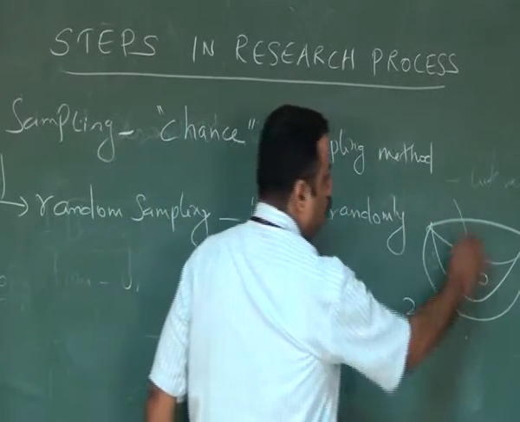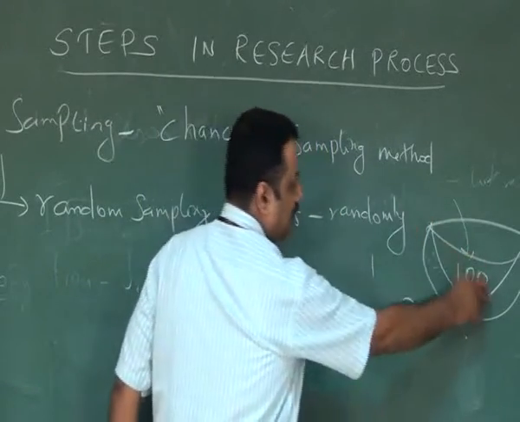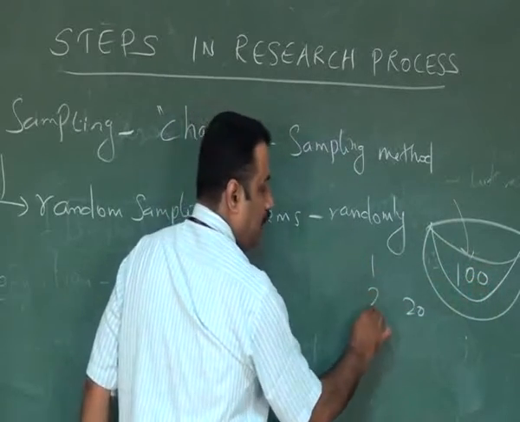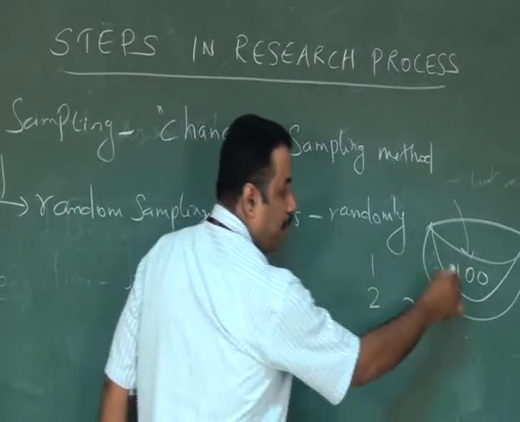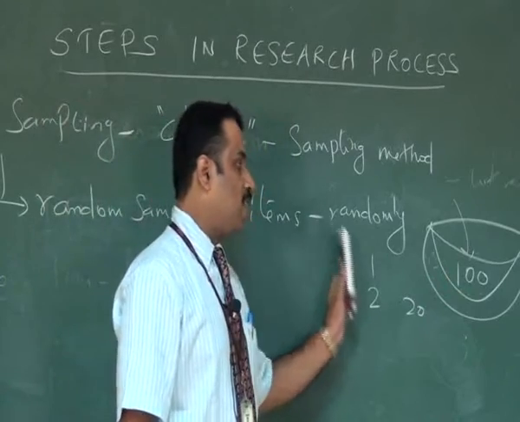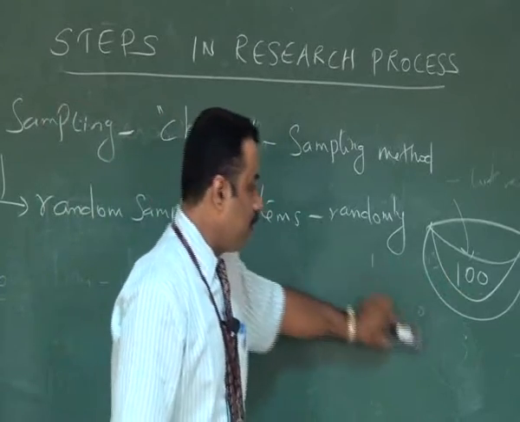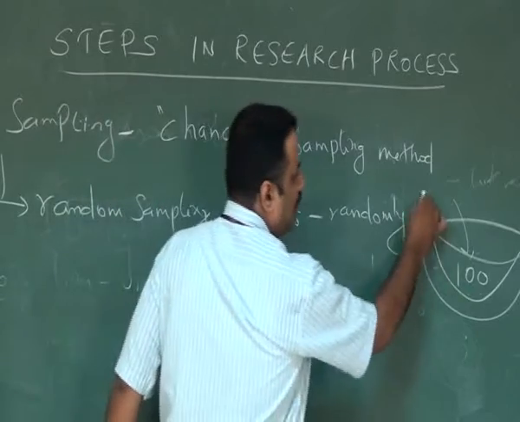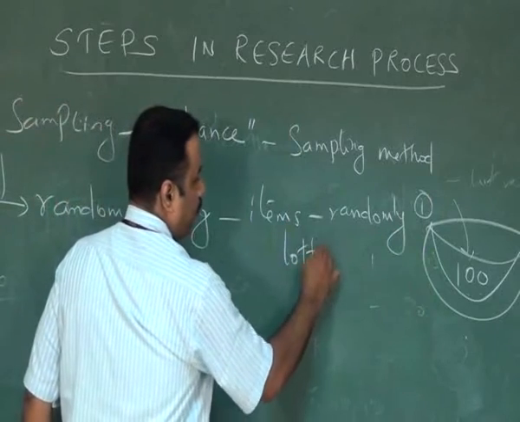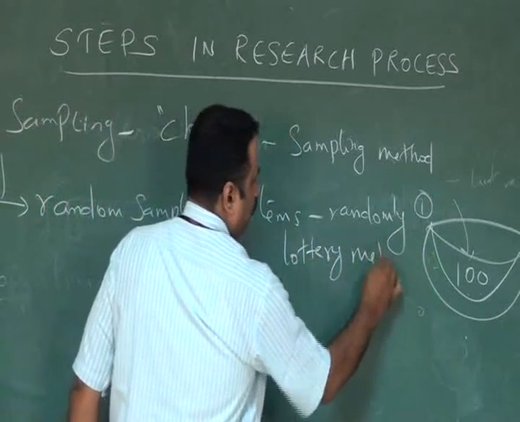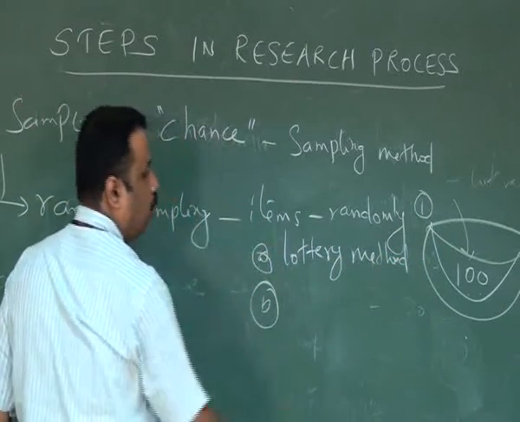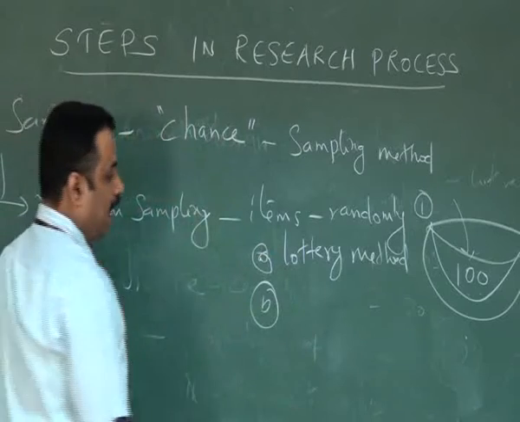First I am going to select 1. I got 1. Then the second. The remaining 99 are going to get equal chances to be selected. I took the second one. Then the remaining 98 also have equal chances. That's why it is called the items are selected randomly. So this is one method of collecting a sample. This method is called the lottery method. Another method is called using a simple random number table.